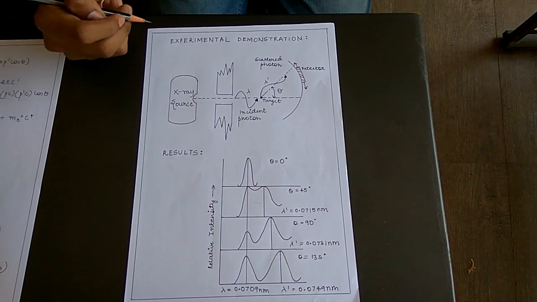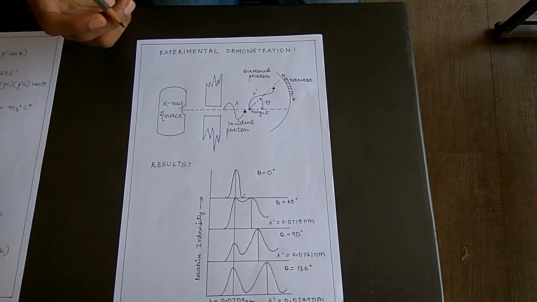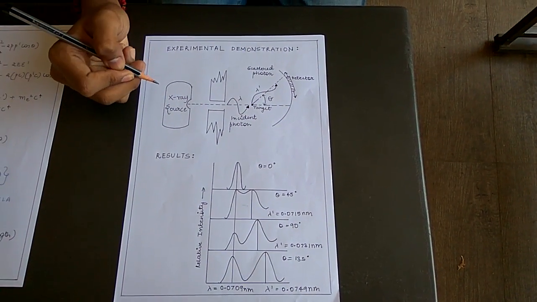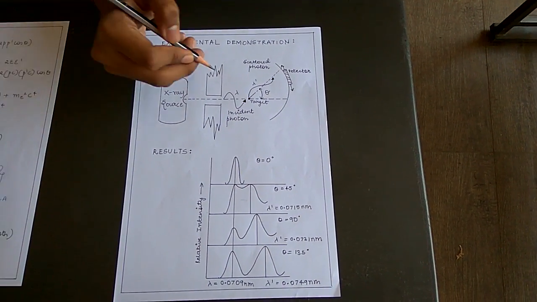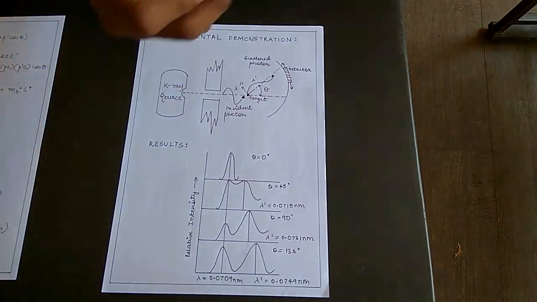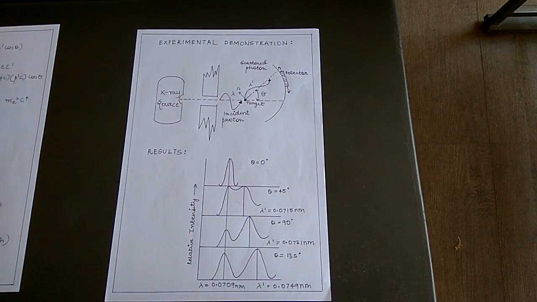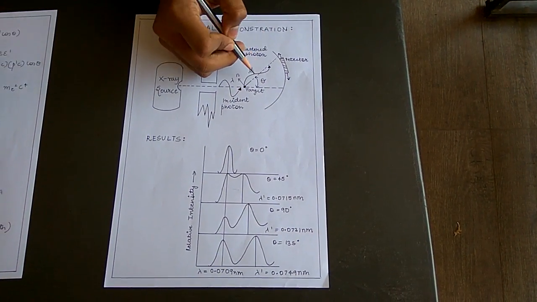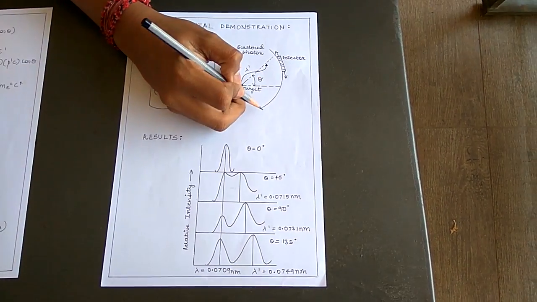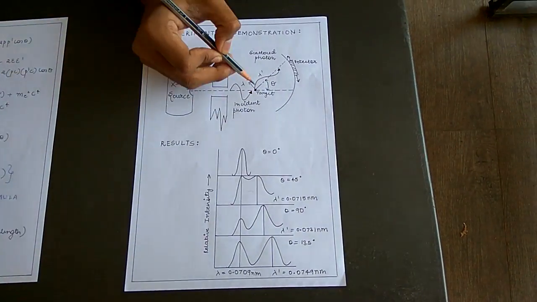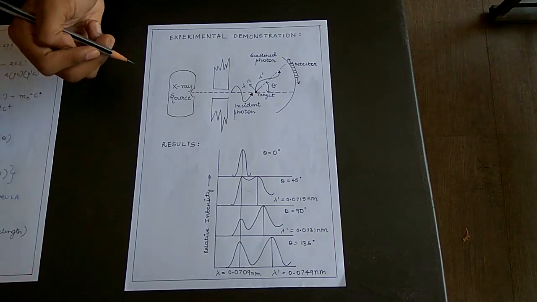Now we move on to the experimental demonstration of the Compton effect. What Compton did was he used an X-ray source, which falls on a target. This target that you can see over here is nothing but carbon atoms. When the incident photon falls on it, it scatters, and you can see over here there is an arc and there is a detector. This detector is responsible for measuring the angle, and you come to know the energy of the high frequency photon.